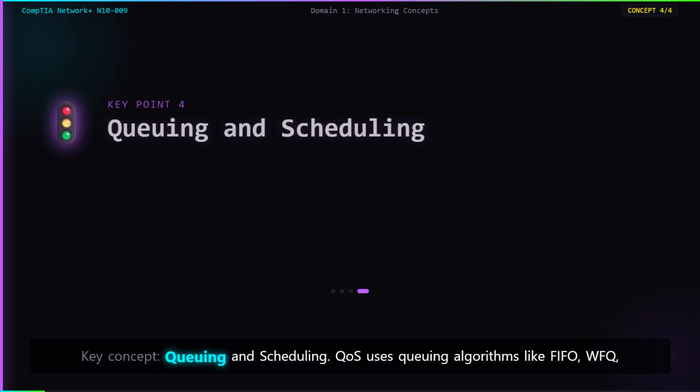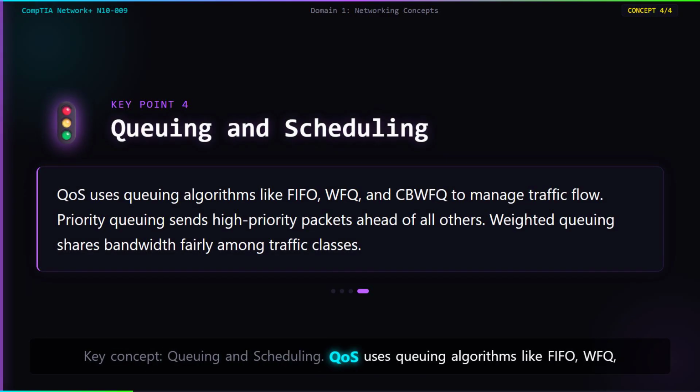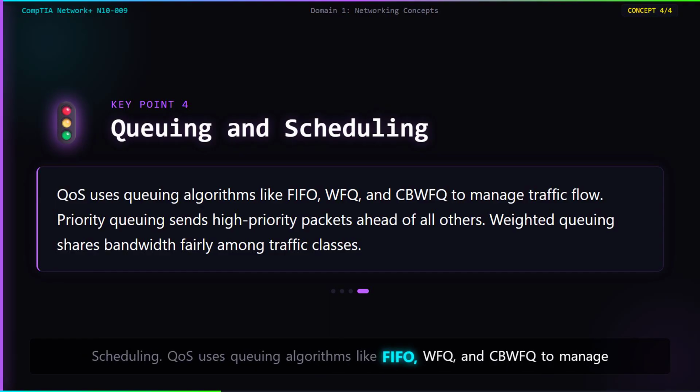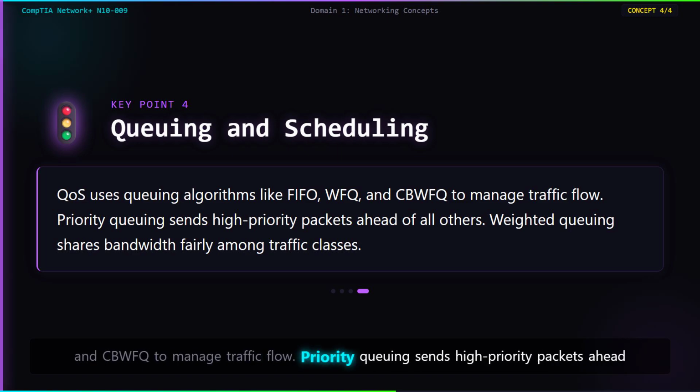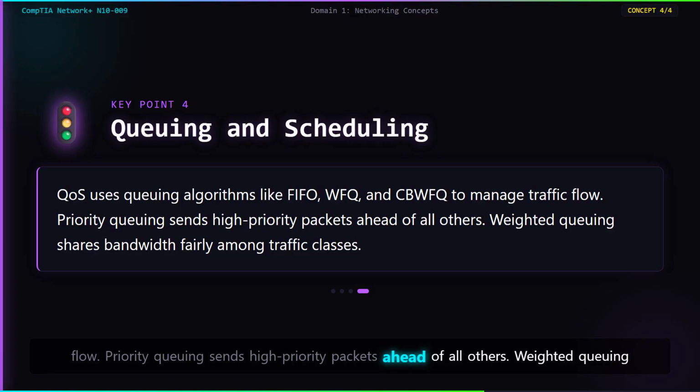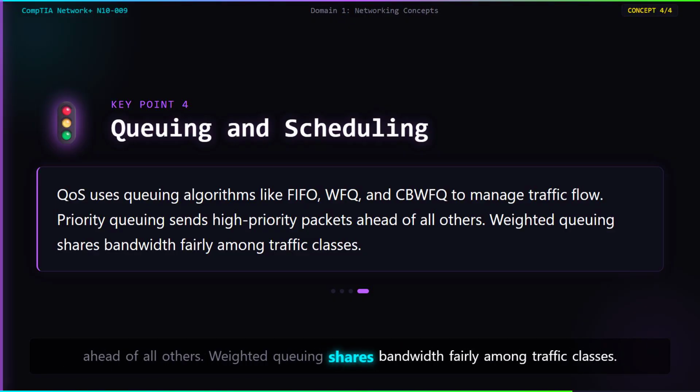Key concept: queuing and scheduling. QoS uses queuing algorithms like FIFO, WFQ, and CBWFQ to manage traffic flow. Priority queuing sends high-priority packets ahead of all others. Weighted queuing shares bandwidth fairly among traffic classes.